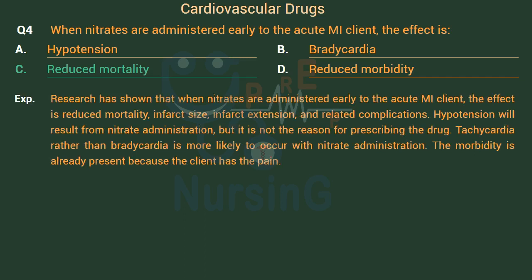Reduced mortality. Research has shown that when nitrates are administered early to the acute MI client, the effect is reduced mortality, infarct size, infarct extension, and related complications. Hypotension will result from nitrate administration, but it is not the reason for prescribing the drug. Tachycardia rather than bradycardia is more likely to occur with nitrate administration. The morbidity is already present because the client has the pain.